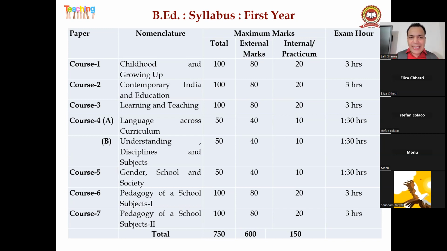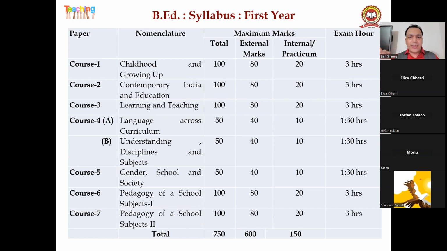The paper one is childhood and growing up. Second paper name is contemporary India and education. Third is learning and teaching. Fourth, A and B, there are 2 papers: one is language across curriculum and one is understanding discipline and subjects. The fifth paper name is gender, school and society.